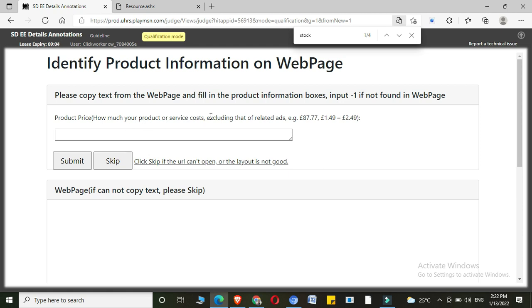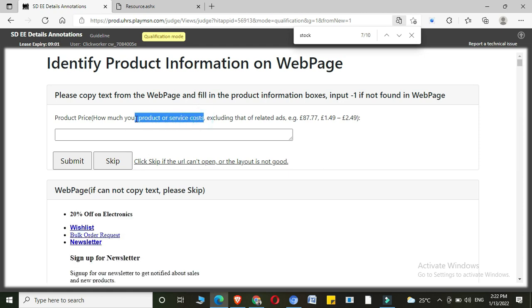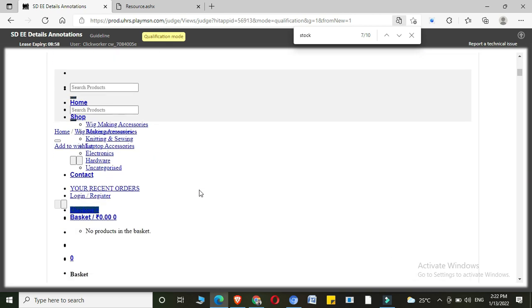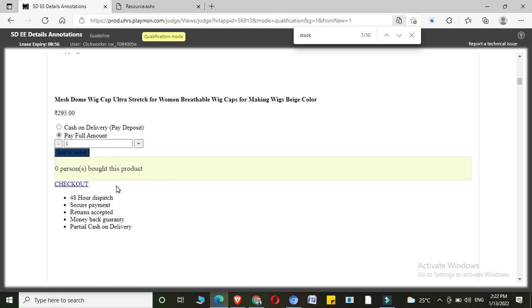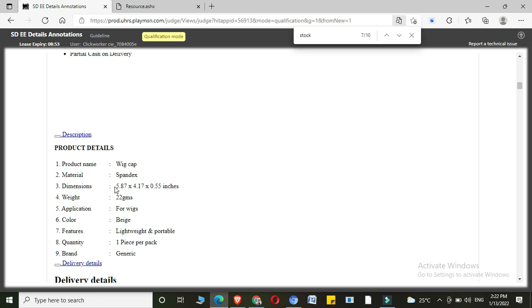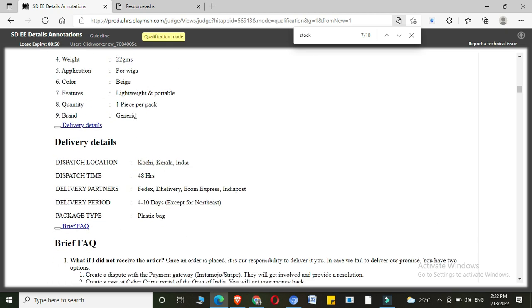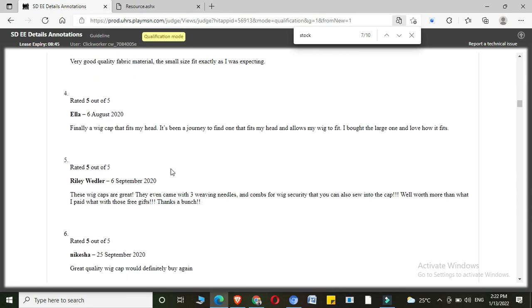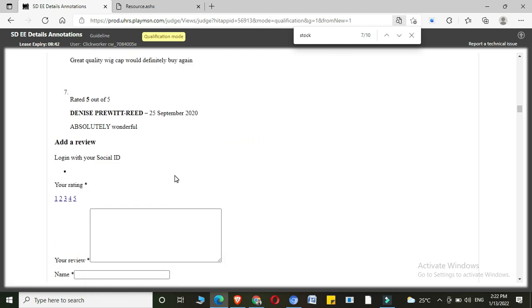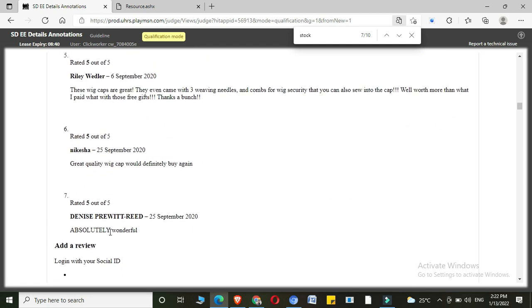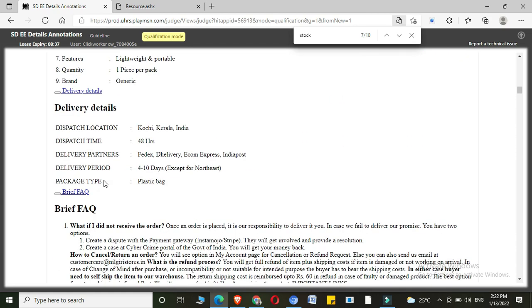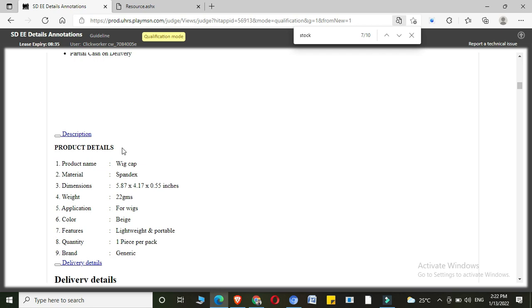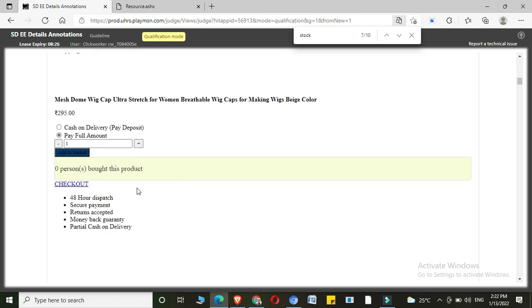How much your product or service costs? Yeah, so here they will be mentioning some product, so we should mention how much it costs. This is something product name. Oh, where is the price mentioned? Rating, review, disclaimer, delivery details, product details. How about pricing? I can't see pricing here.